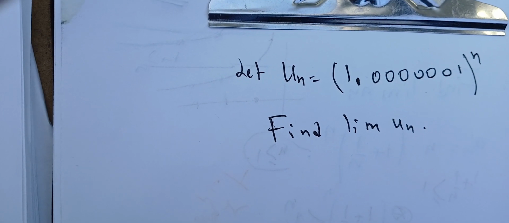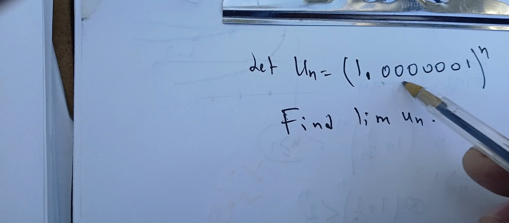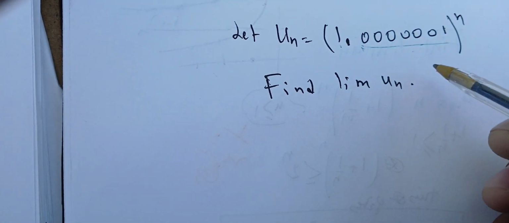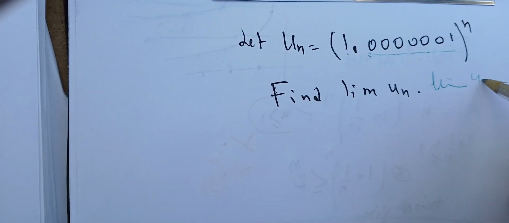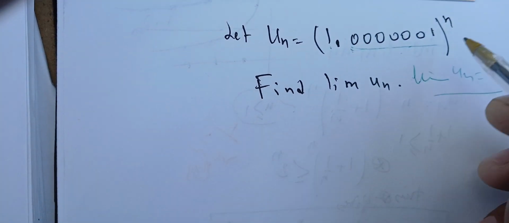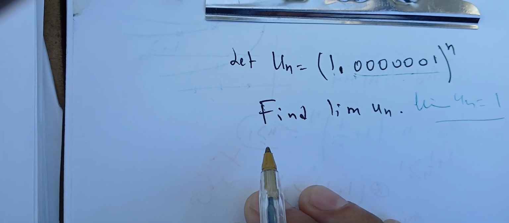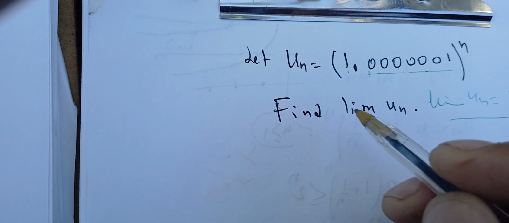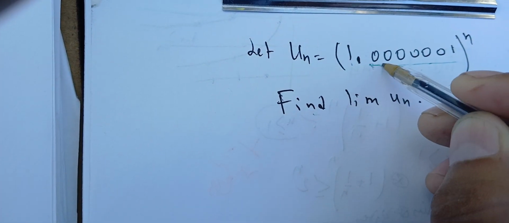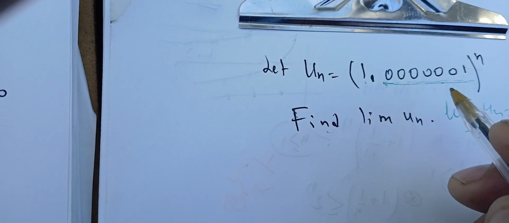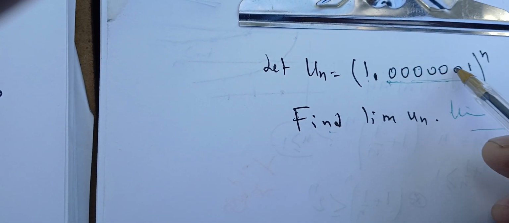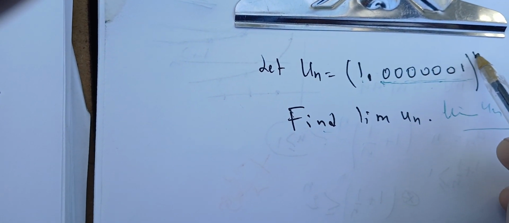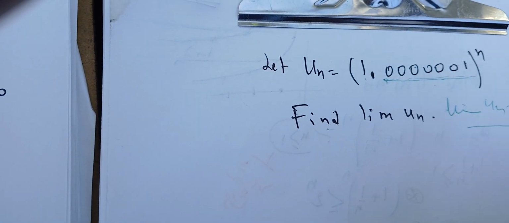So the first thing that you might say is that since this is very tiny, very small, the limit will reach 1. Okay, so the limit of u_n is 1 as n gets bigger. But that's not the case. That's why I'm saying 0, 0, 0, 0. Even if this is a tiny number, it will get bigger, and it gets bigger slowly.